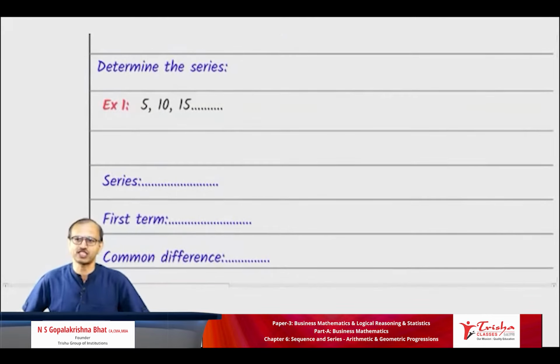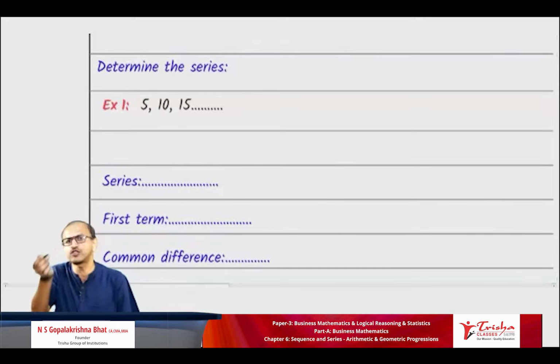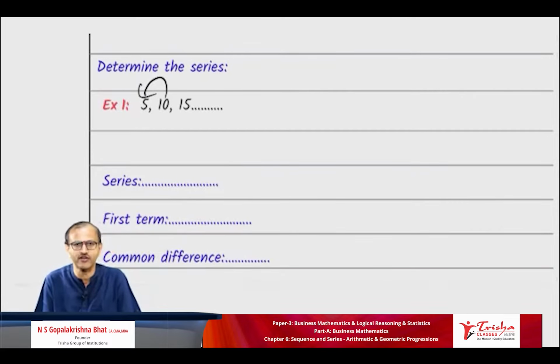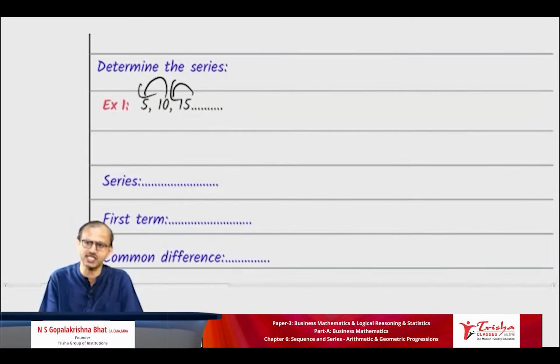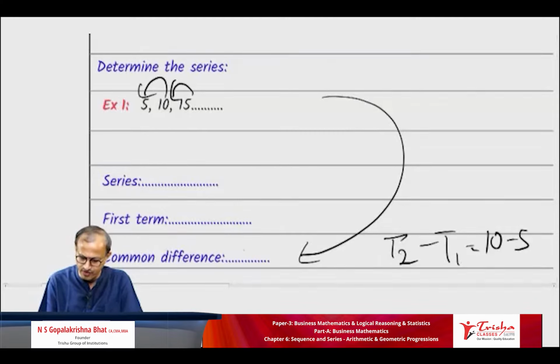Okay. Take the first one: 5, 10, 15. If you go by ratio, multiplying, 5 twos are 10, 10 twos are 20. So the ratio is not the same. It's not multiplied or divided. But what is the difference? How do you take the difference? Second minus first. So 10 minus 5, which is 5. 15 minus 10, which is still 5. So the difference is the same. There is a constant difference. How do you do it? T2 minus T1, 10 minus 5. The constant difference is 5. I'll write 5 here.